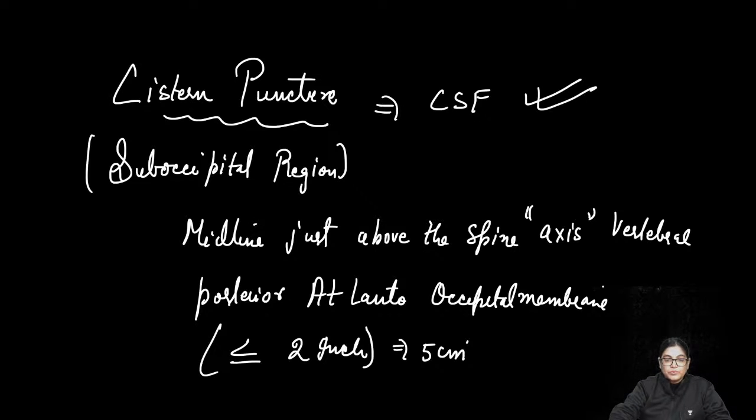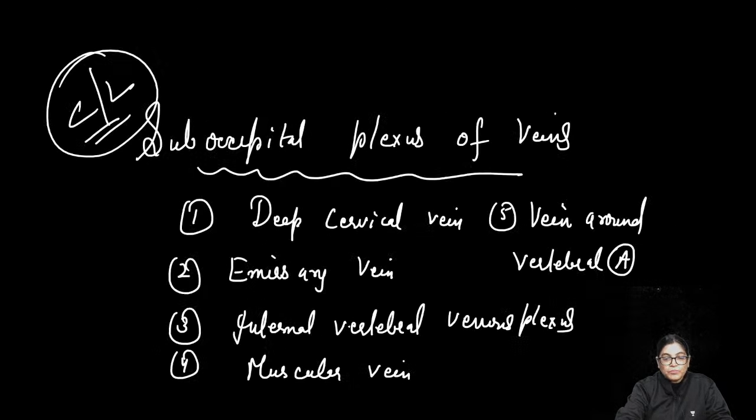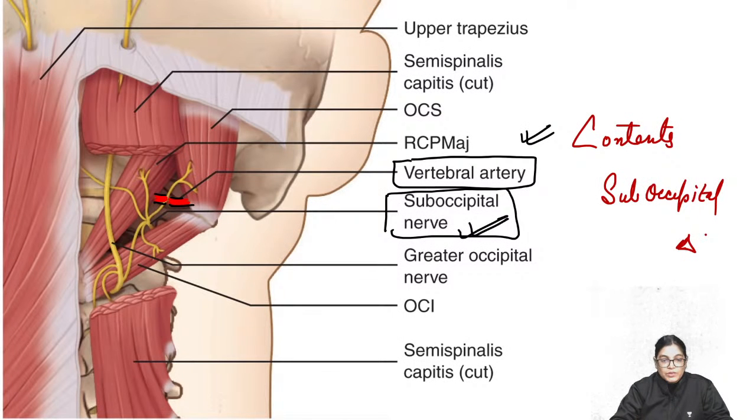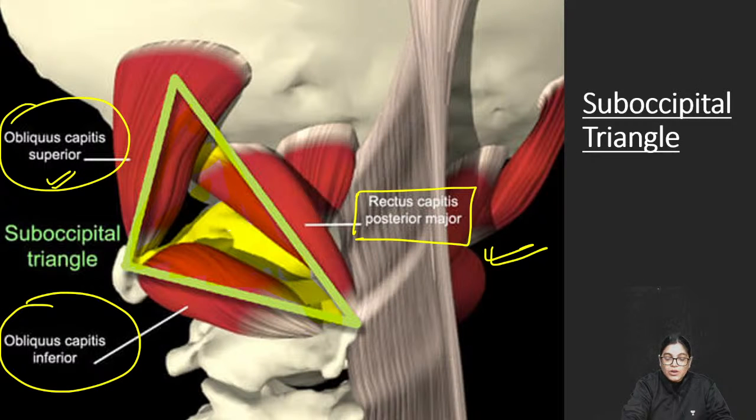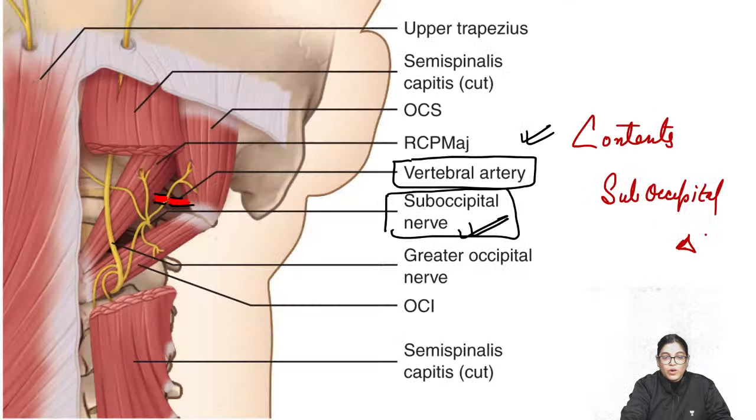So this was the small topic covering all the important aspects of this triangle. Before closing, I want to tell you an important aspect which has been asked many times. You have to refer to the diagrams which I have given you, for the contents, and for the floor, which has been asked as an MCQ. The floor structures are the posterior arch of C1 cervical vertebra and the posterior atlanto-occipital membrane. Also the boundaries and the roof. These topics are important and will be asked as NEET PG entrance exam MCQs.